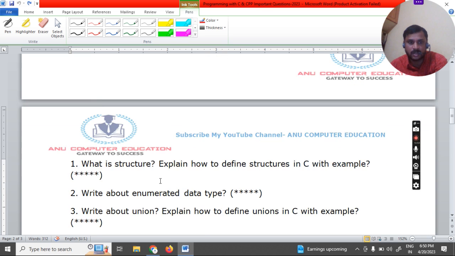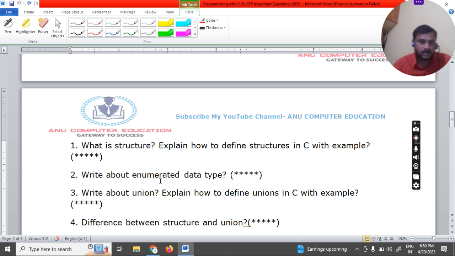When it comes to unit 4, what is a structure? How to define a structure in C language with an example. Structure is nothing but a collection of values. You have to write the definition of structure. Arrays and structures have similar definitions. An array is a collection for storing similar type of values in a single variable, whereas a structure is a collection for storing dissimilar type of values in a single variable. That is a very important point.